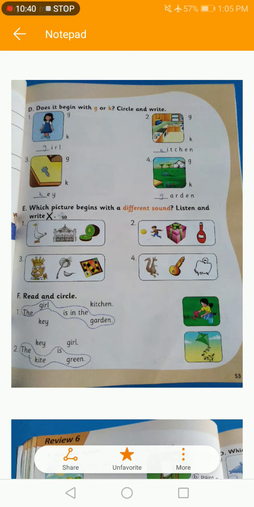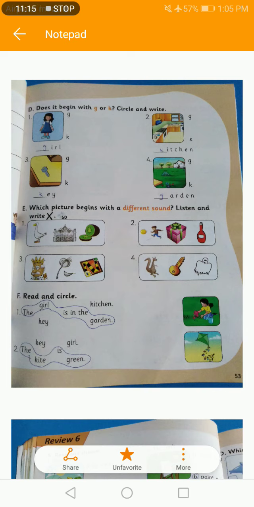Then you have the third picture. It's the picture of a key. K sound. So you have to circle K and write K in the blank. Then we have the fourth picture, a garden. So you have to write G in the blank. Then we have exercise E, which is not included in your syllabus. So you have to cross exercise E. And now come to exercise F.